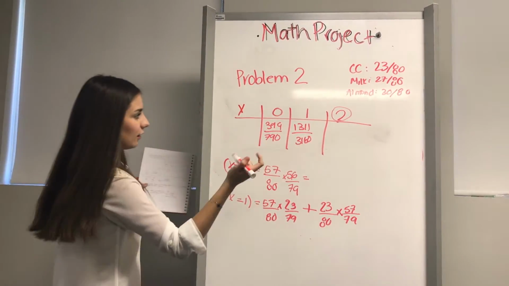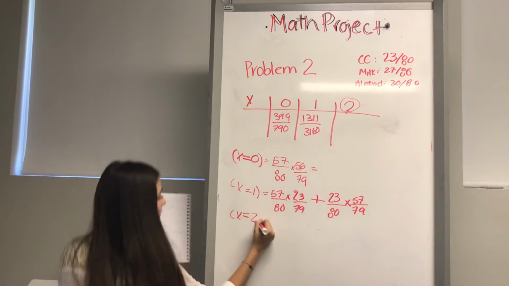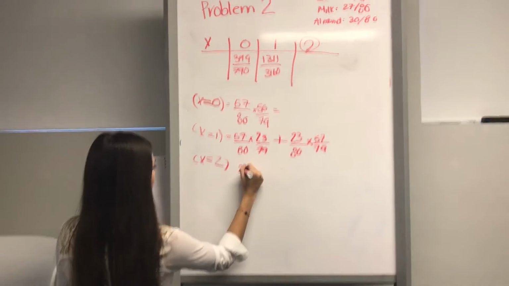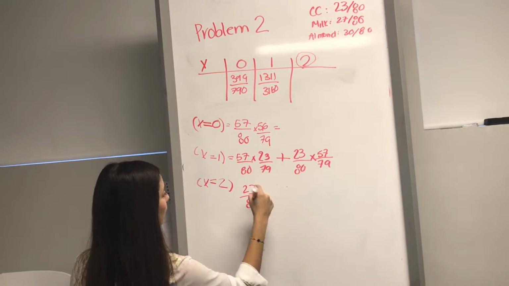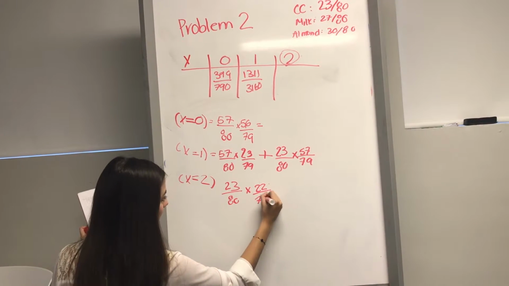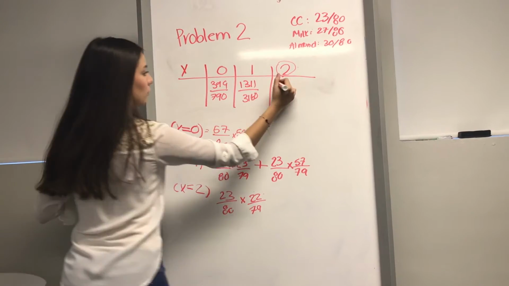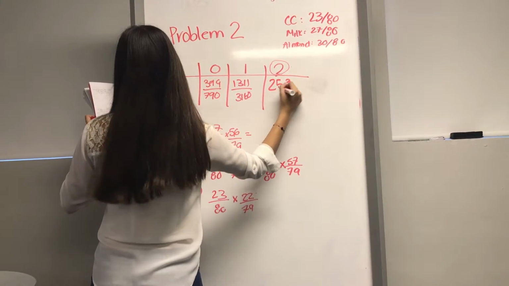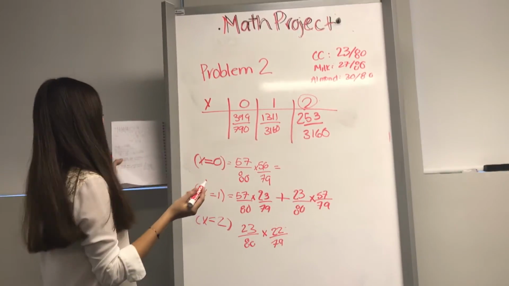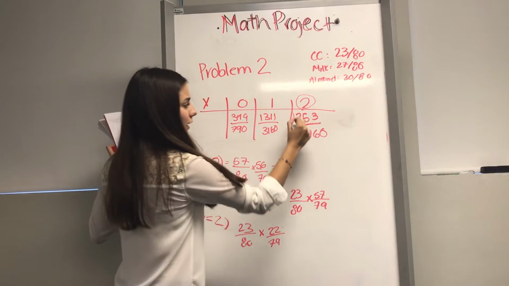And now for the second, if this is our goal, if we find 2 cookies and cream, we make x equals 2, then we're going to have yes and yes. So it's 23 over 80, those are the 23 cookies and cream, times 22 over 79, because I already took one of these out, and the answer will be 253 over this. So question A asks the probability that both are cookies and cream, and this would be that.